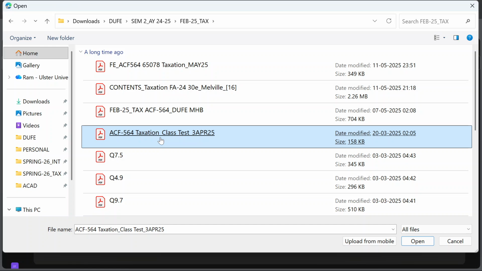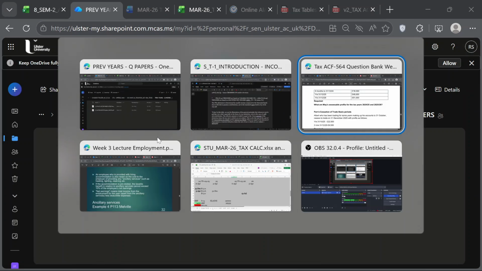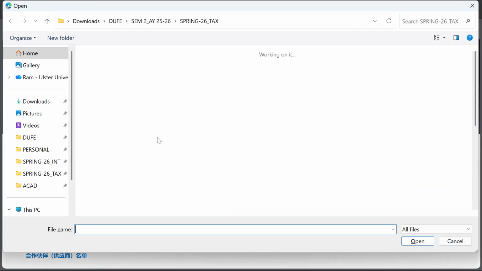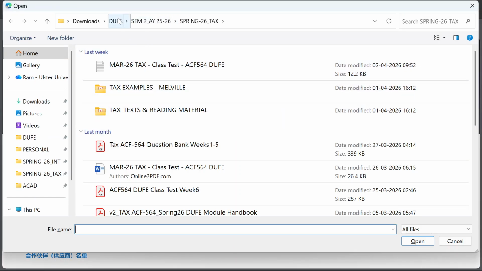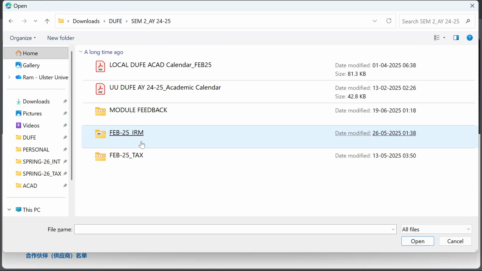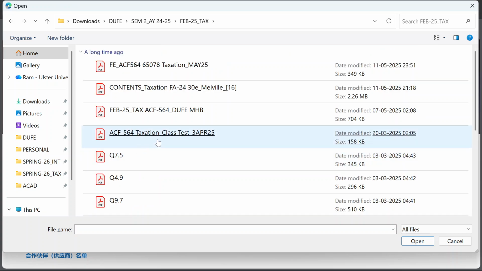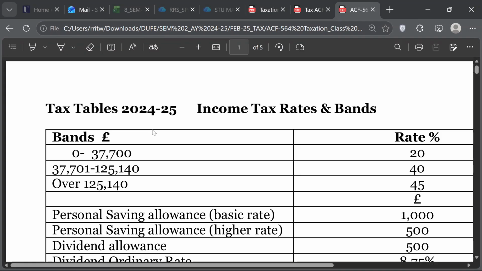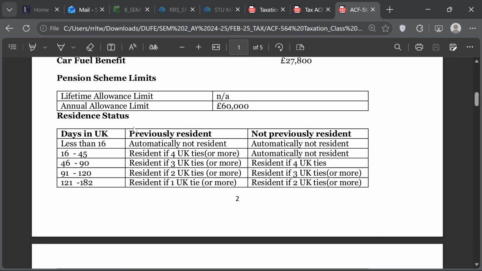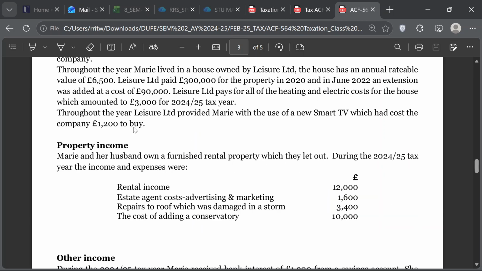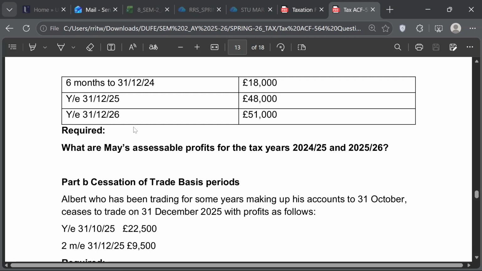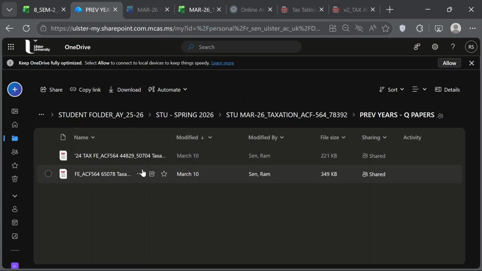Let me first see what it is actually, and make sure I'm not uploading the wrong one. It's SEM 2 24-25 tax, and this is the class test. It's just a 5-pager. Yes, this is a class test.